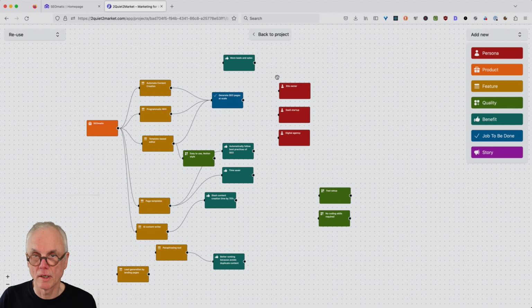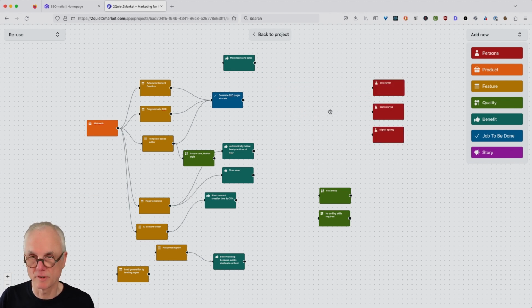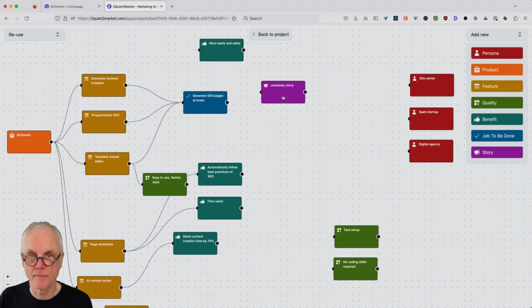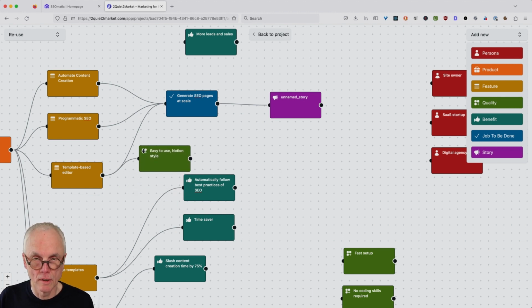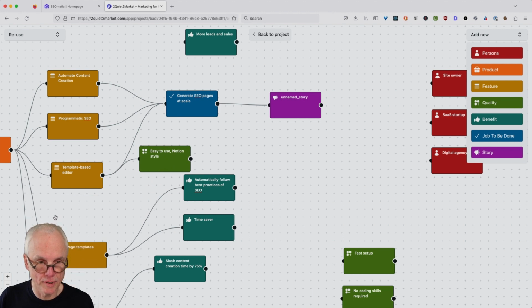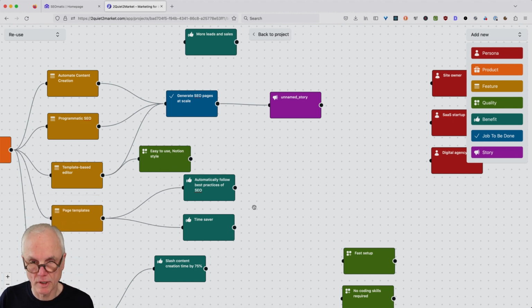Yeah, sounds good. So now when we make a little more space by dragging the personas over there, I can imagine starting to tell a story. Let's say we want to tell a story about generating these SEO pages. And let's see, page templates would be a time saver, and we would automatically follow best practices. So let's talk about that.